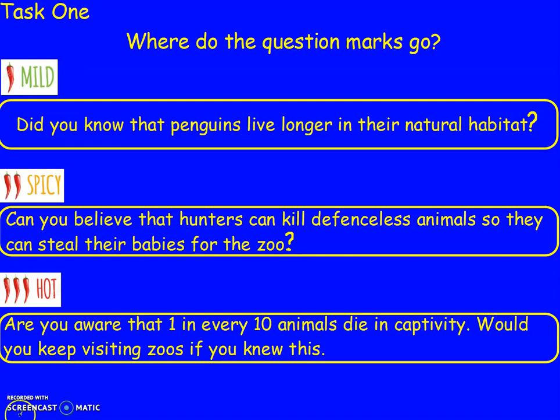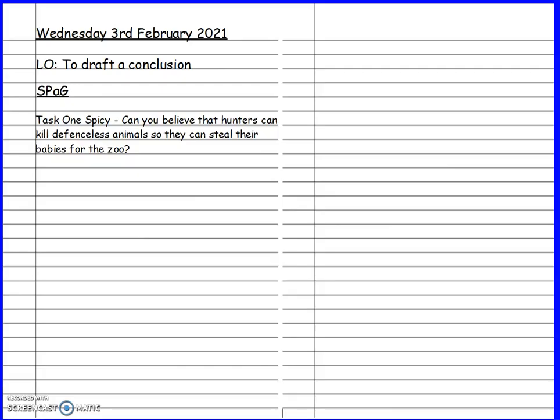Hot, are you aware that 1 in every 10 animals dies in captivity? Would you keep visiting zoos if you knew this? So there's 2 sentences here and they're both questions, so they would both need a question mark. You're asking the reader, are they aware that 1 in every 10 animals die in captivity? And you're also asking, would you keep visiting zoos if you knew this? Okay, so both sentences there are questions. Give yourself a tick if you got that right. This is how your book should look now. Let's have a look at task 2.